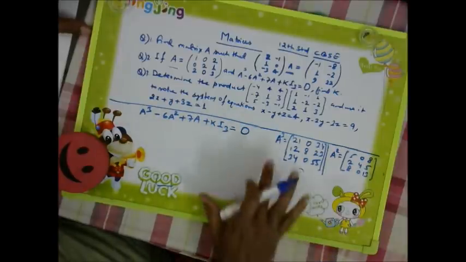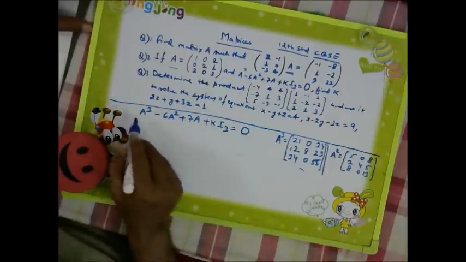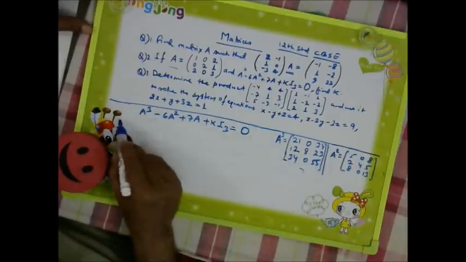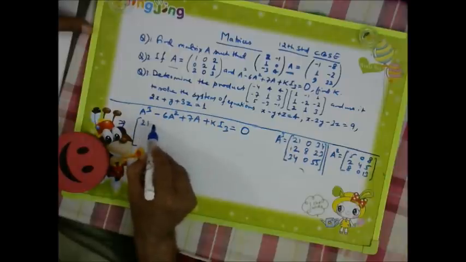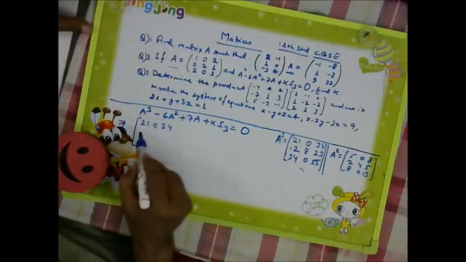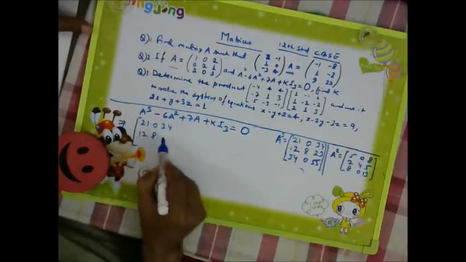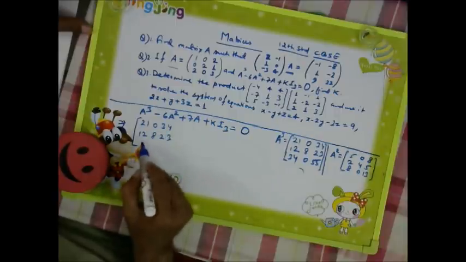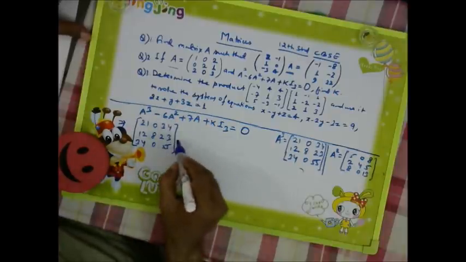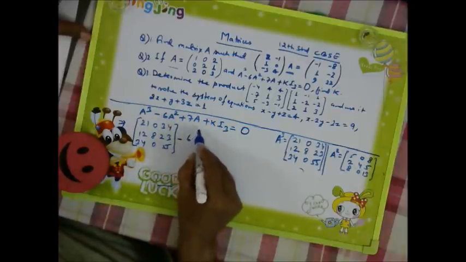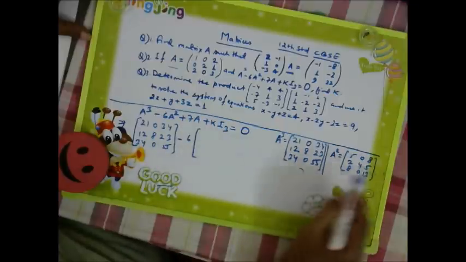Okay. Now let us put the value. 21, 0, 34, 12, 8, 23, 34, 0, 55, okay, minus 6 will be multiplied with A square.